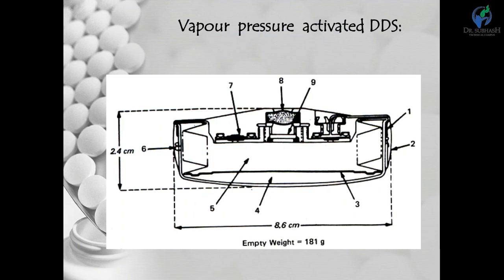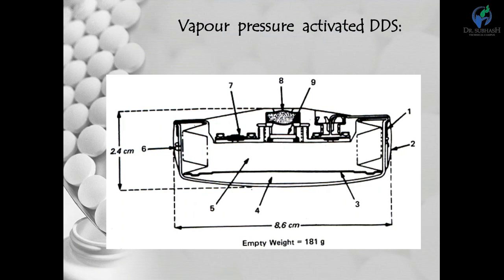The next is the vapor pressure activated drug delivery system. In this system the drug reservoir in a solution formulation is contained inside an infusion chamber. It is physically separated from the vapor pressure chamber by freely movable bellows.